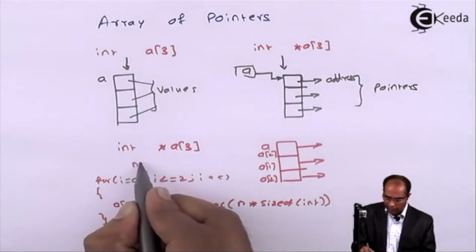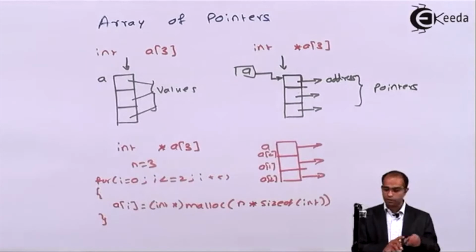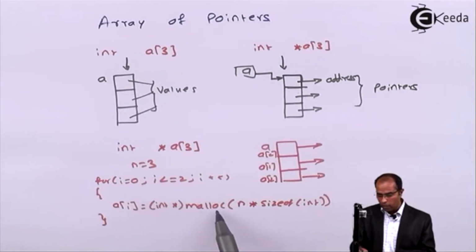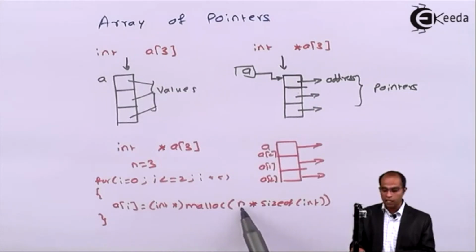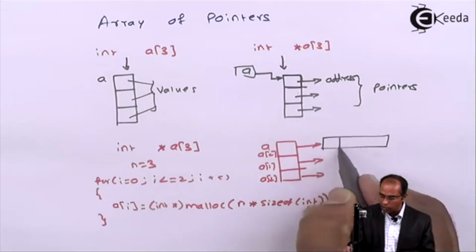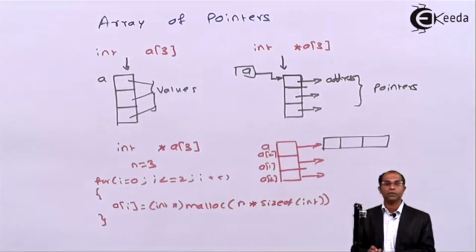Now if I set n as say 3, how does it work? Let's check this. When i is 0, a of 0 will be allocated memory. How much memory? n, that is 3, multiplied by size of int. Size of int is 2. So 3 into 2 is 6 bytes will be allocated by malloc, and that will be converted to an integer pointer. So 6 locations, each of 2 bytes, will be given for a of 0.